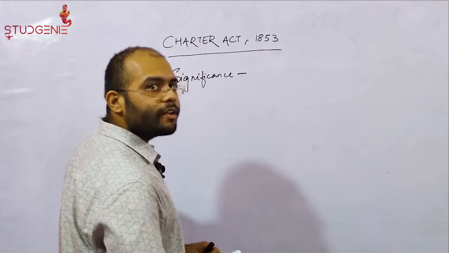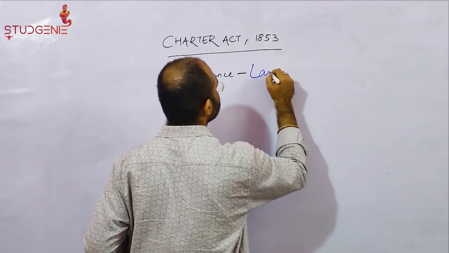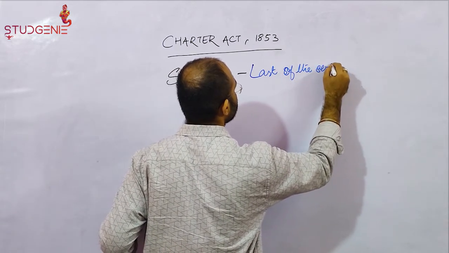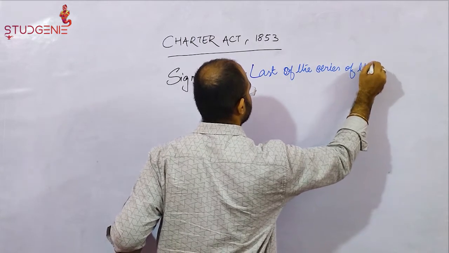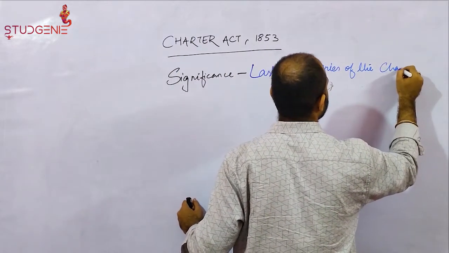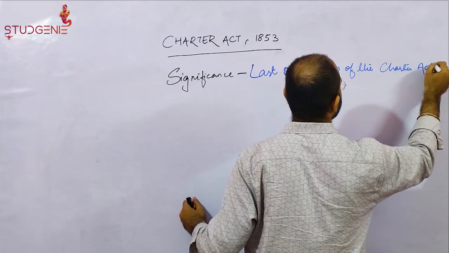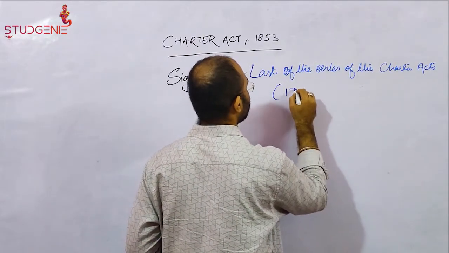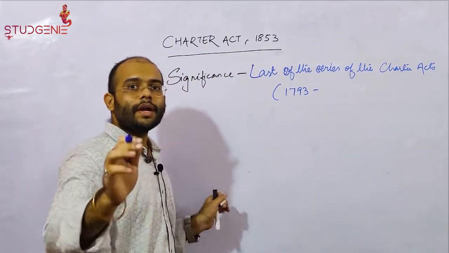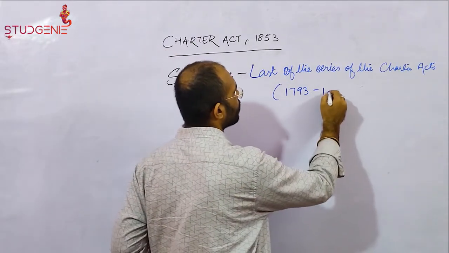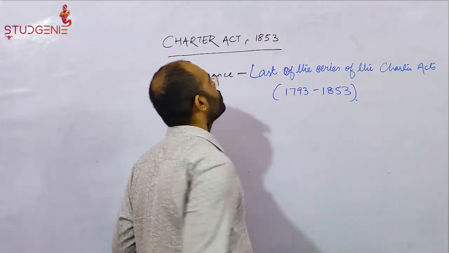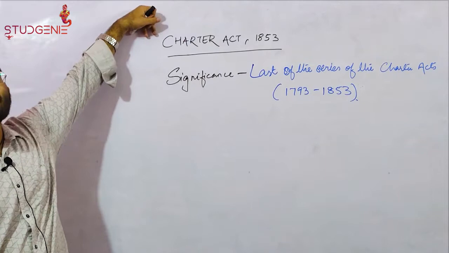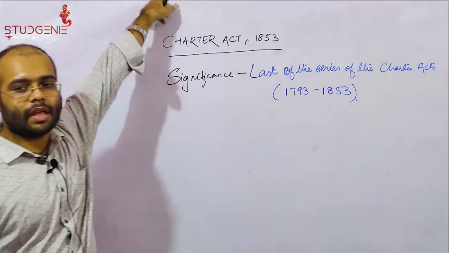The Charter Act of 1853 was the last of the series of Charter Acts passed by the British Parliament between 1793 to 1853. Between 1793 to 1853, the British Parliament passed a series of Charter Acts, and the Charter Act of 1853 was the last of them.